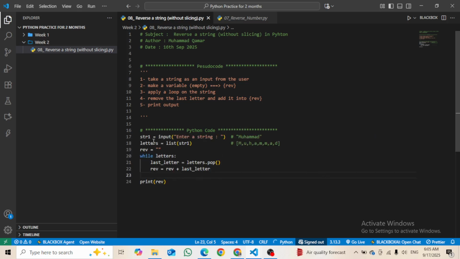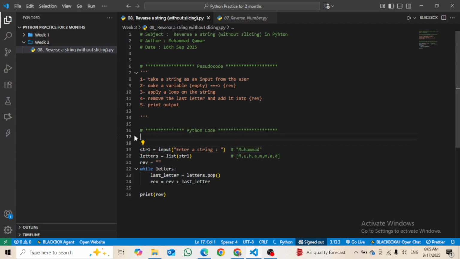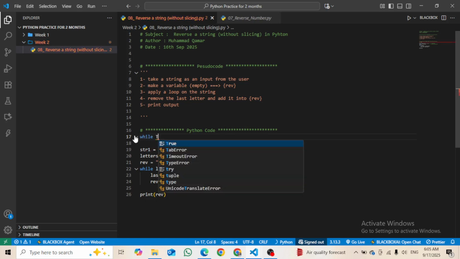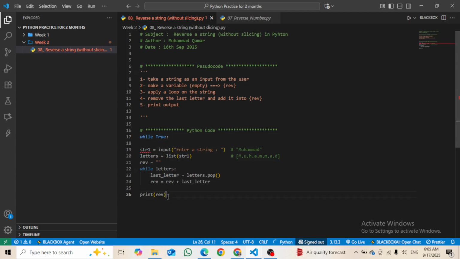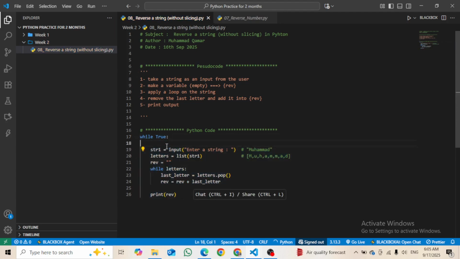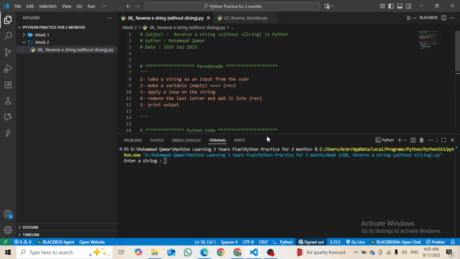So what I am going to do is that I will just write the while loop here again, while true, so that it will run for infinite time. Okay, let's say I call it this time anything, let's say Qamar, let's say 1 2 3. All right, let's say Muhammad. All right, it is the reverse form of that.